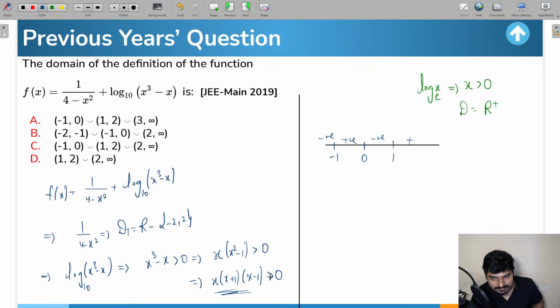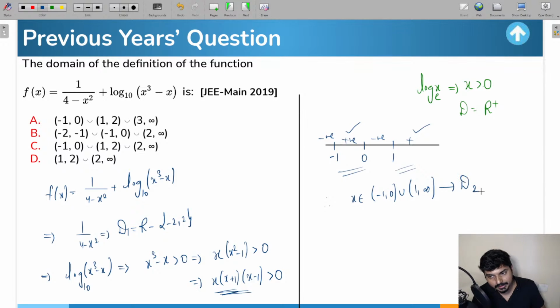Okay, so we are interested in the positive region, so we need to take -1 to 0 and 1 to infinity. That means you have to consider both of these regions. So from here we are going to get x belonging to -1 to 0 union 1 to infinity.